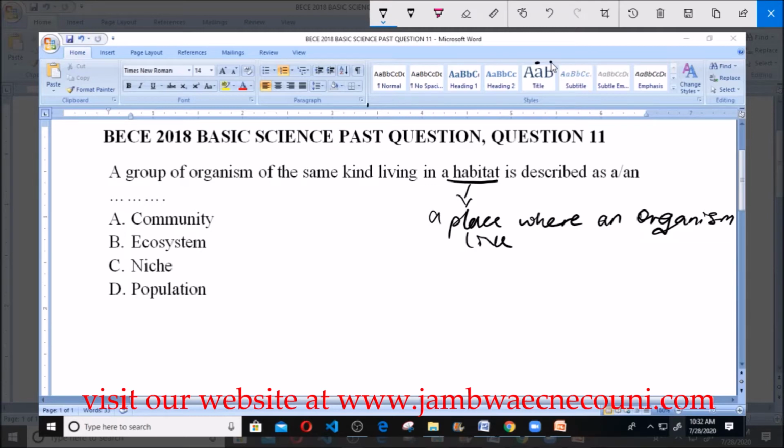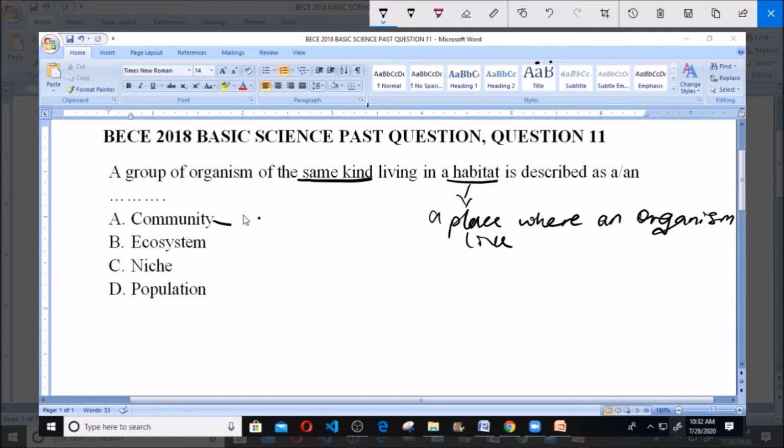Now, A here says community, and I want us to note they said organisms of the same kind, but community here simply means a group of organisms of different species living in a place or in a habitat. That's community for you. So community is not a group of organisms of the same kind. Community is a group of organisms of different species.